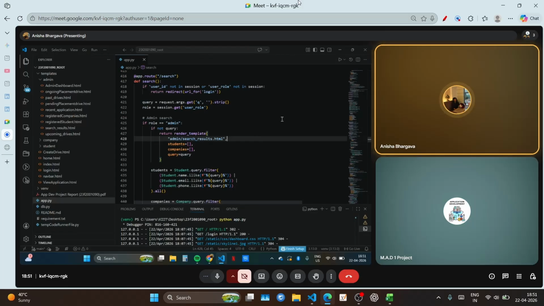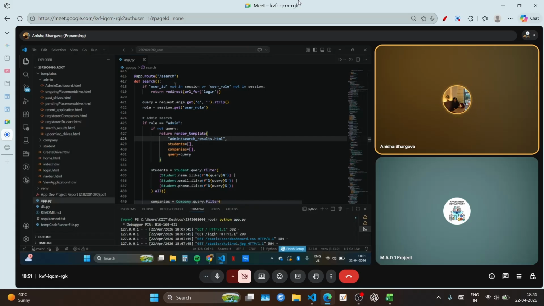Okay. So firstly, I have created a search app route for the search option, and in that I have implemented that if your user role is admin, the functionality will be different. If the user role is company, the function of that search will be different, and for students it will be different.